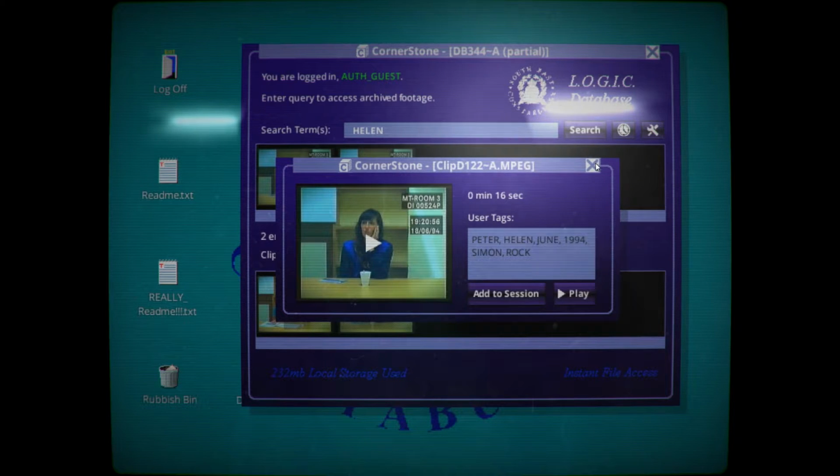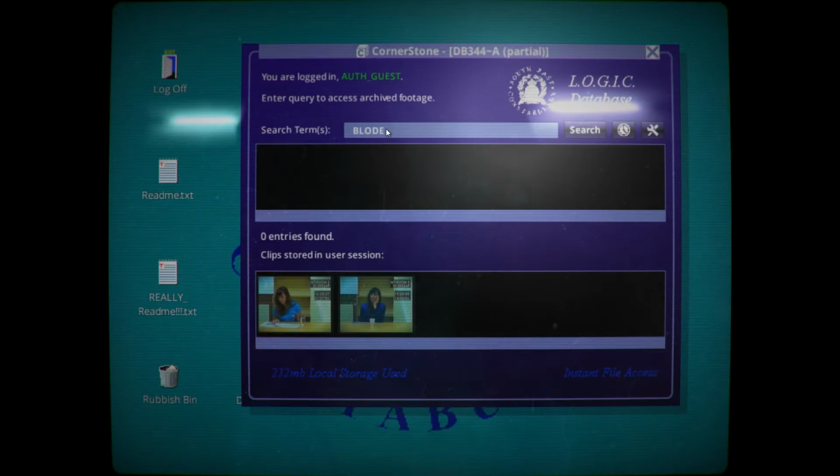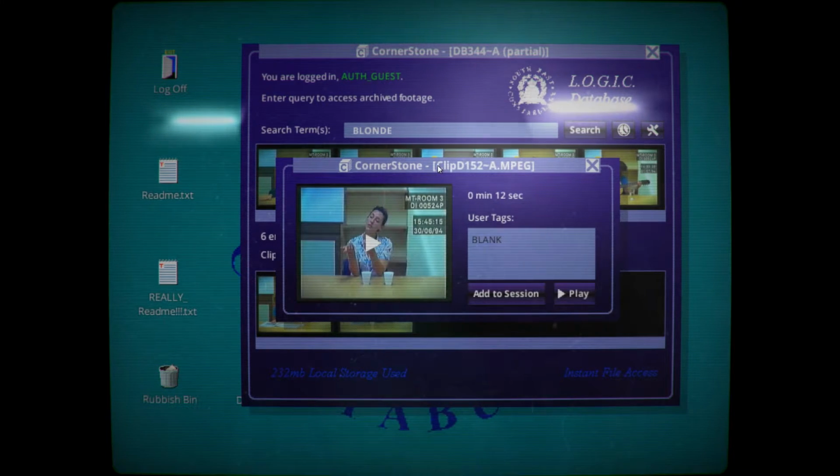So we've got Peter, Helen. Says he likes blondes. Okay, let's go back through. Let's search for the Peter guy. Okay, the only one we've already seen. Let's search blonde. Oh, so I put blowed. Oh my god. Blonde. Okay. Why does she have a guitar? And who is this dude? Who is this? Could this be Helen?